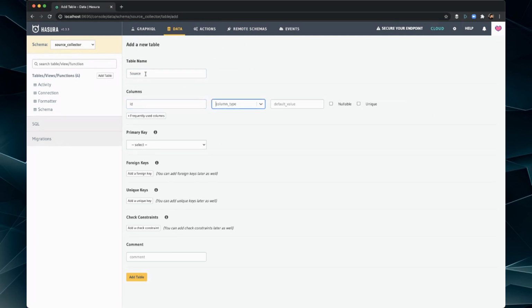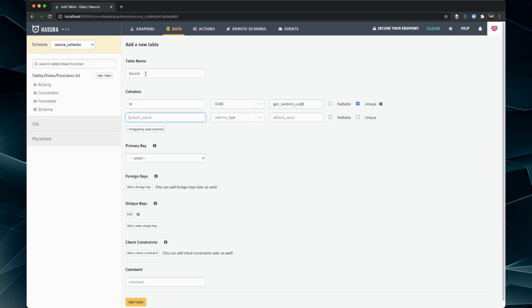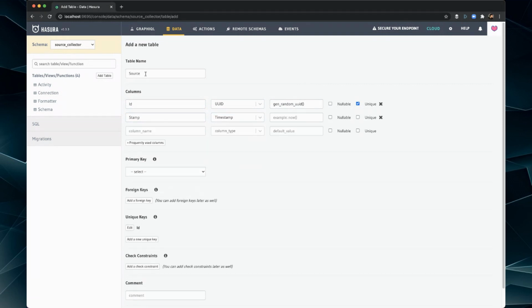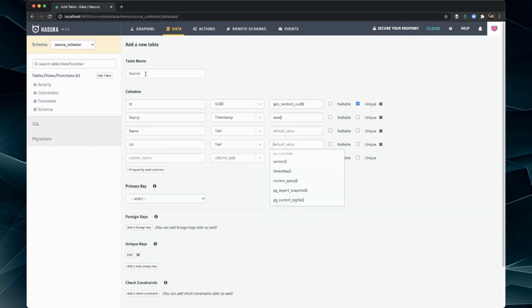ID again, UUID, oops, UID. Generate random UUID, unique. Then we're going to add a stamp, just like the other tables. Now the name, text. Then let's see here, URI. That's going to be text for now. And it is going to be unique. We do not want the same one in there.